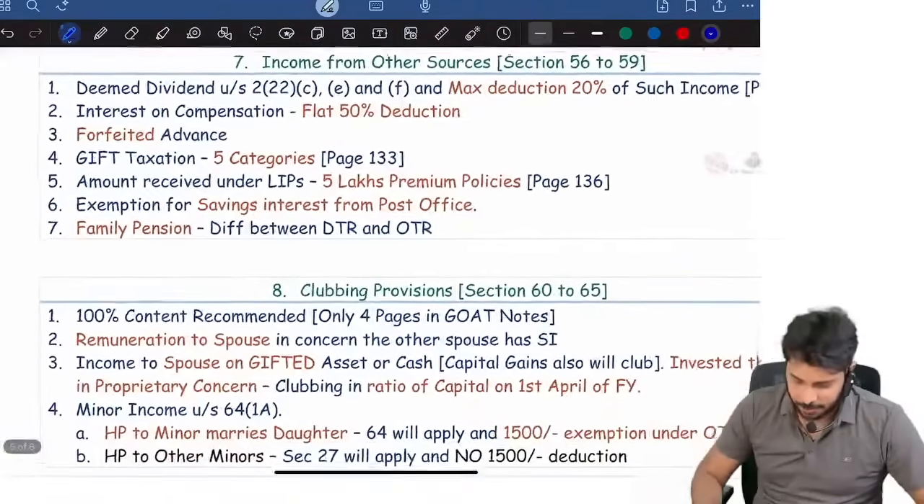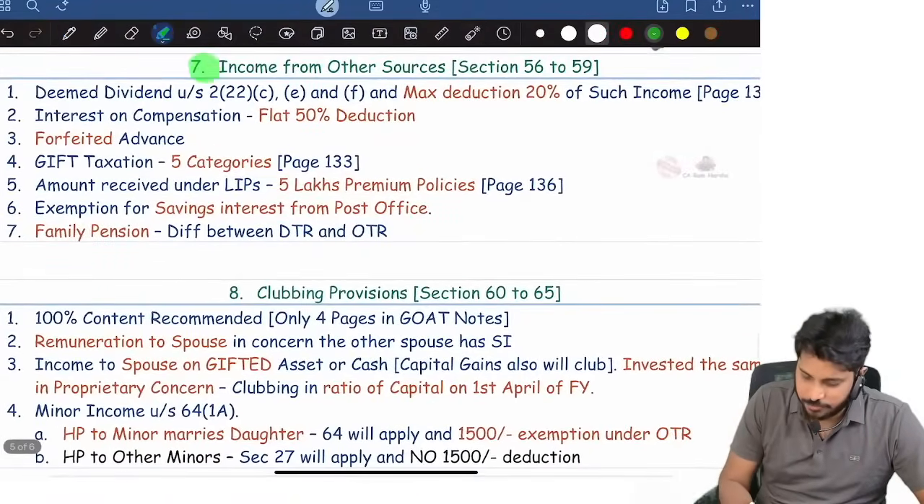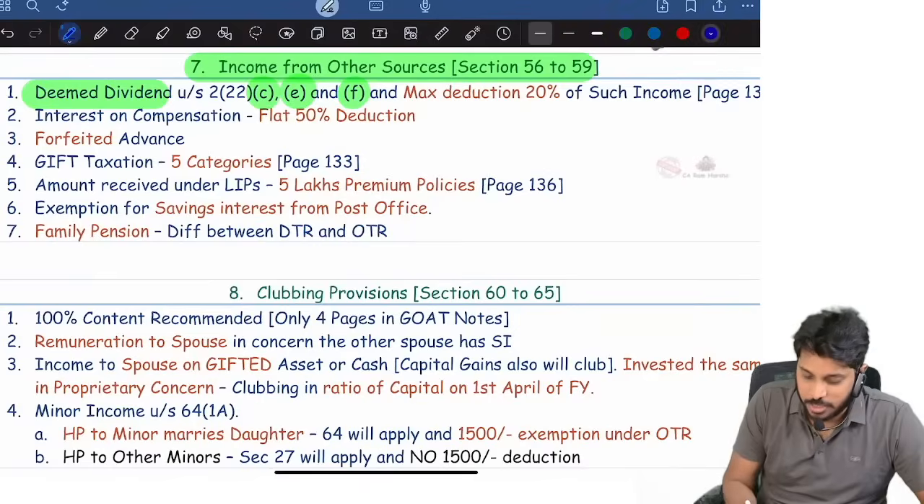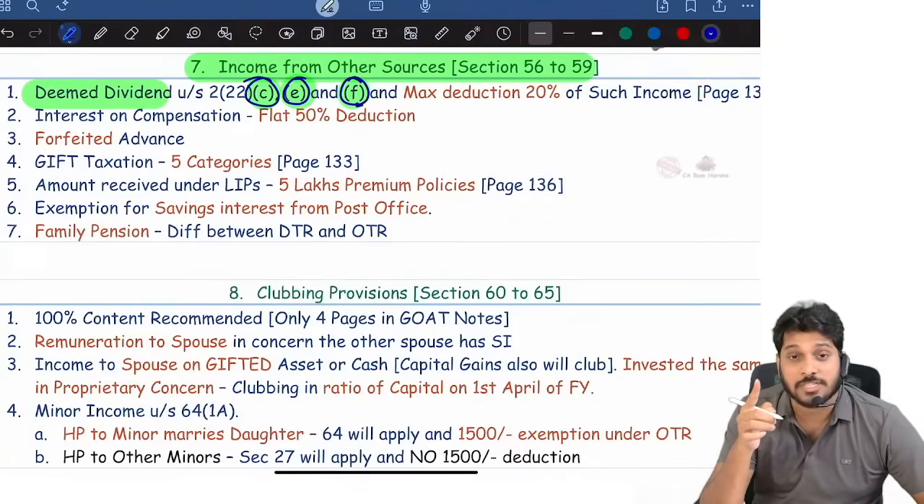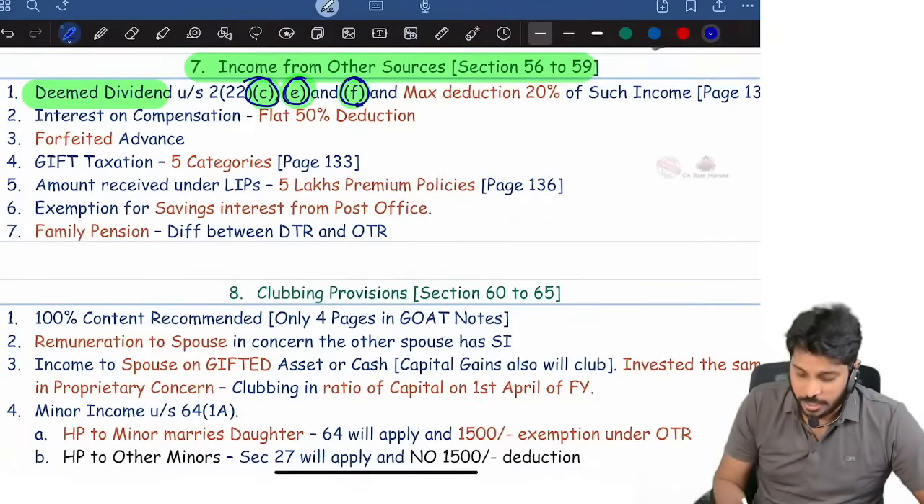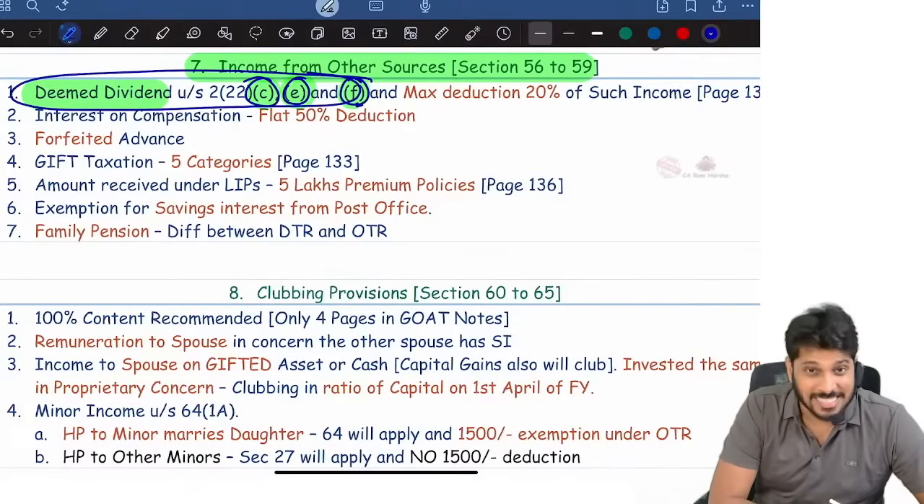Okay, next. Income from other sources. Deemed dividend under clauses C, E, F. C is about liquidation, the amount received on liquidation. E is about loan or advance to a substantial shareholder. And F is about buyback on or after 1st October 2024. In all these 3 cases, it is treated as deemed dividend.